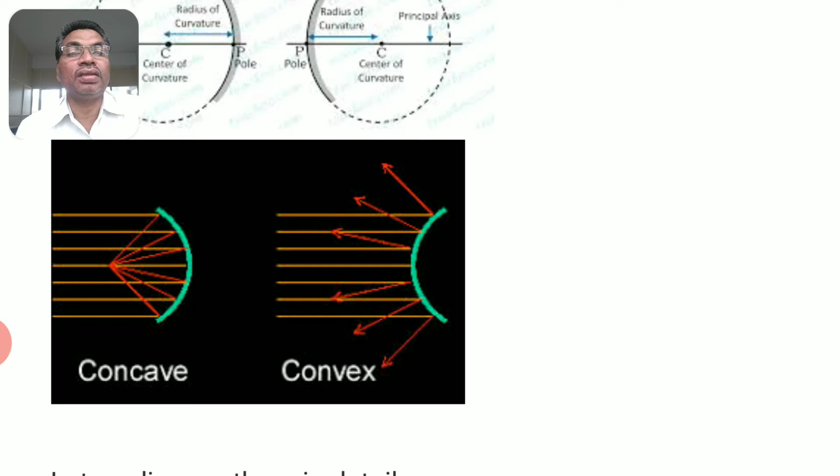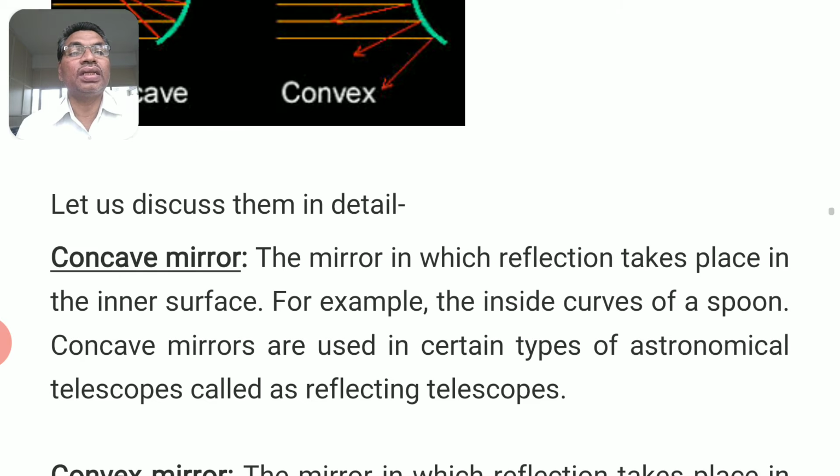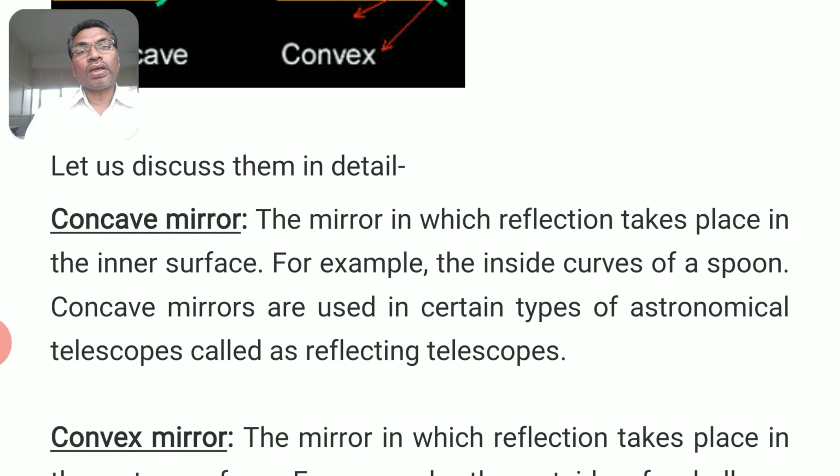Now you can see concave mirror and convex mirror. Concave mirror is like a cave. Convex mirror is outer side reflecting surface. Concave mirror, inner side is the reflecting surface. Let us discuss them in detail. Concave mirror, the mirror in which the reflection takes place in the inner surface. For example, the inside curve of a spoon. Yes, one wonderful example, spoon.